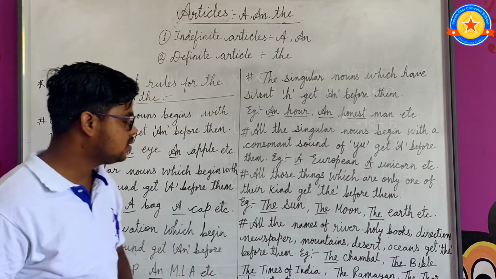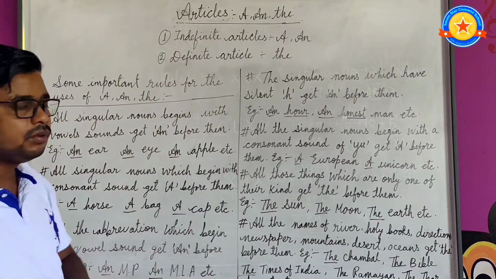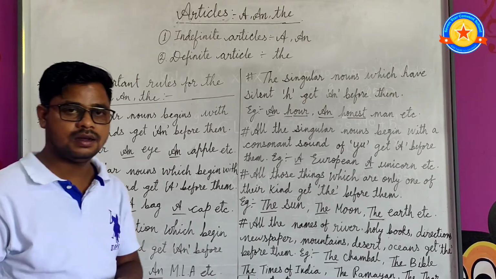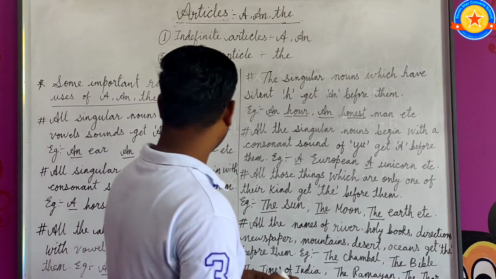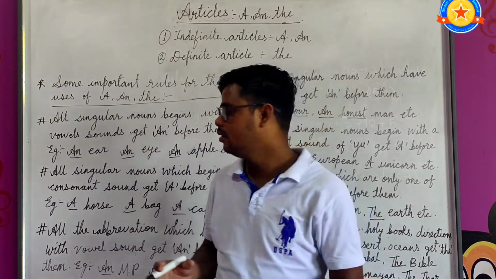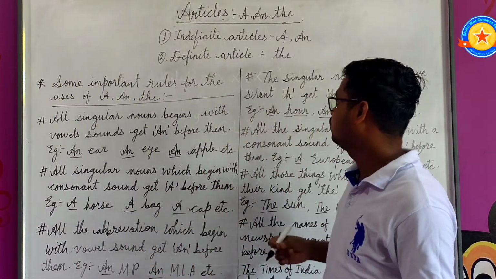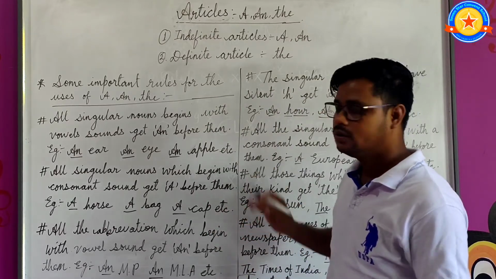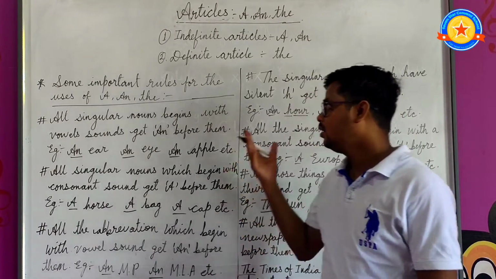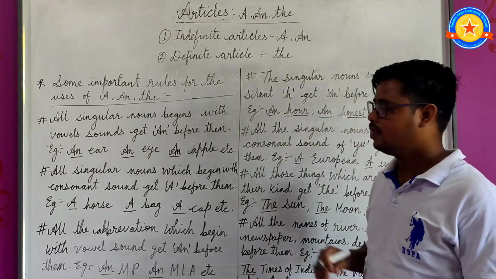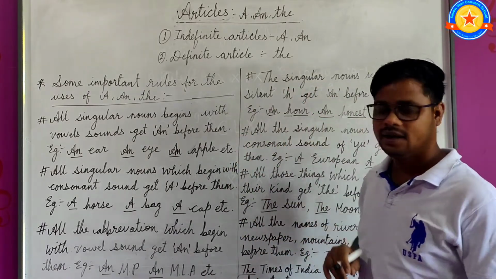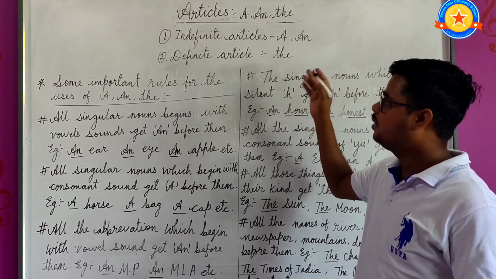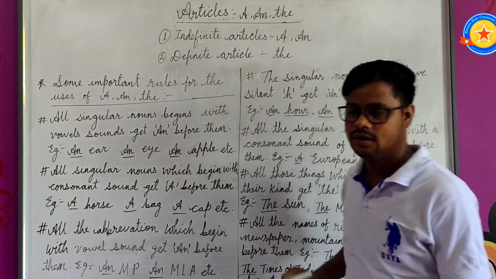If you apply these important rules for the use of a, an, and the, you will be able to understand articles, where to use them and how to use them. Let me tell you once again, articles are of two kinds: indefinite articles and definite articles. Indefinite articles are a and an, and the definite article is only the.